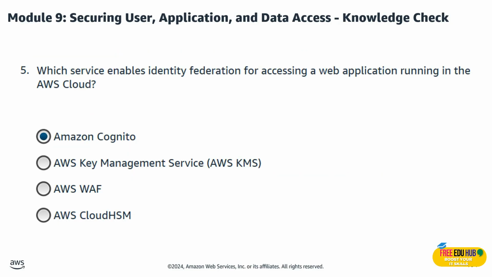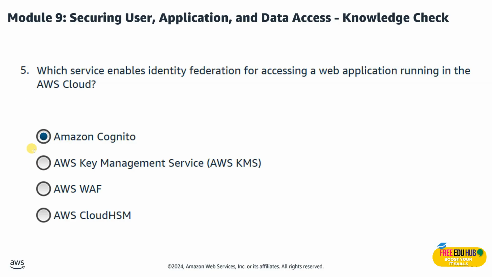Question number 5 says, which service enables identity federation for accessing the web application running in the AWS cloud? The only option is Amazon Cognito. The reason is that Cognito enables identity federation for web and mobile apps, with external IDPs like Google, Facebook, or SAML providers.